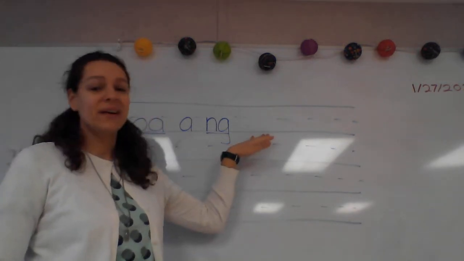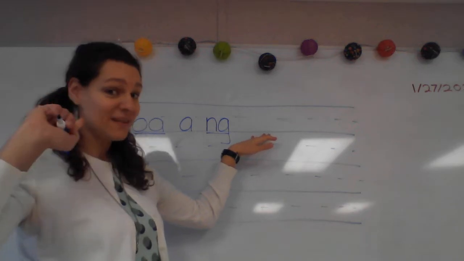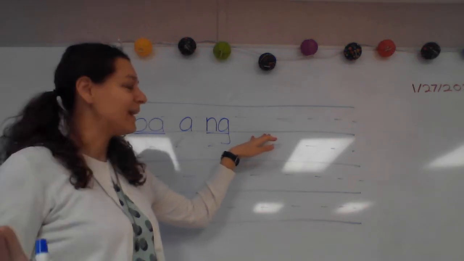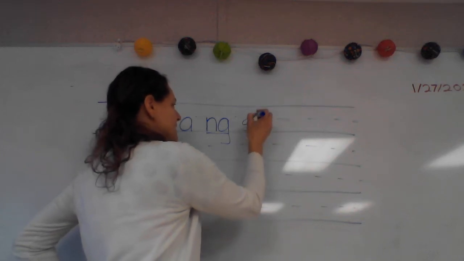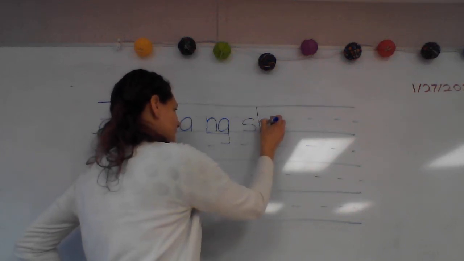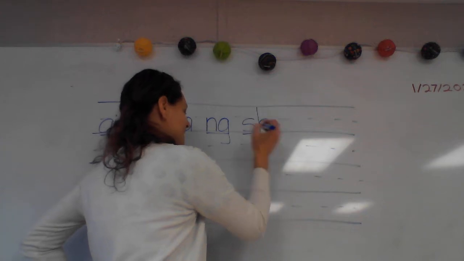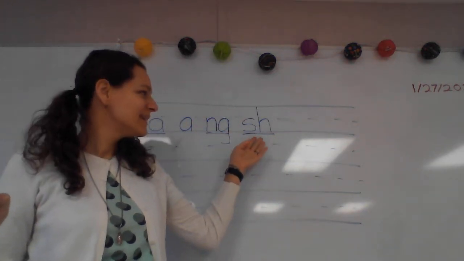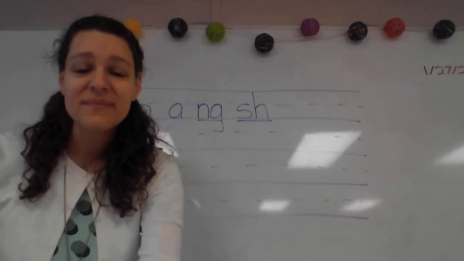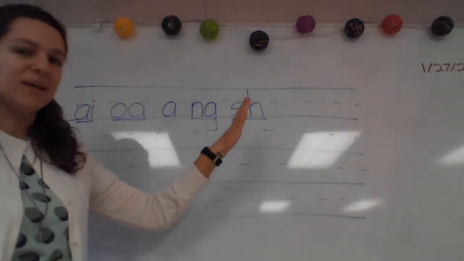All right, class, put your finger under that phonogram. What is it? Say it with me. Sh, used at the beginning of a word or the end of a syllable, but never the beginning of a syllable after the first one, except for the ending ship. All right, I hope we had this. All right, this is everything we need for our words today.